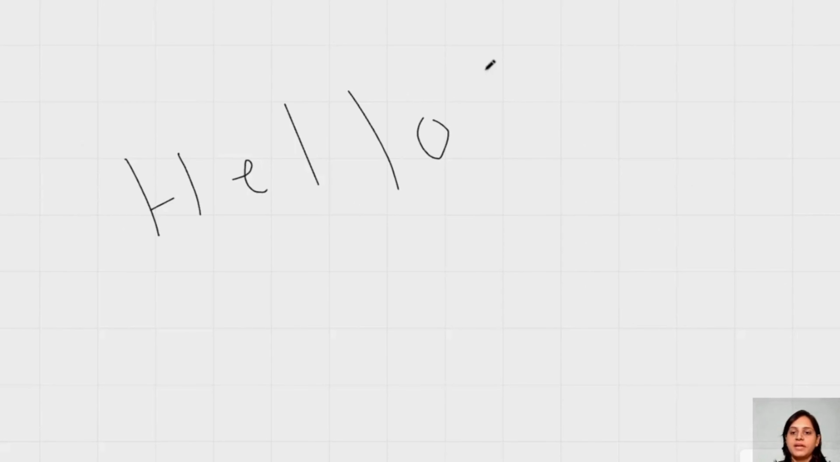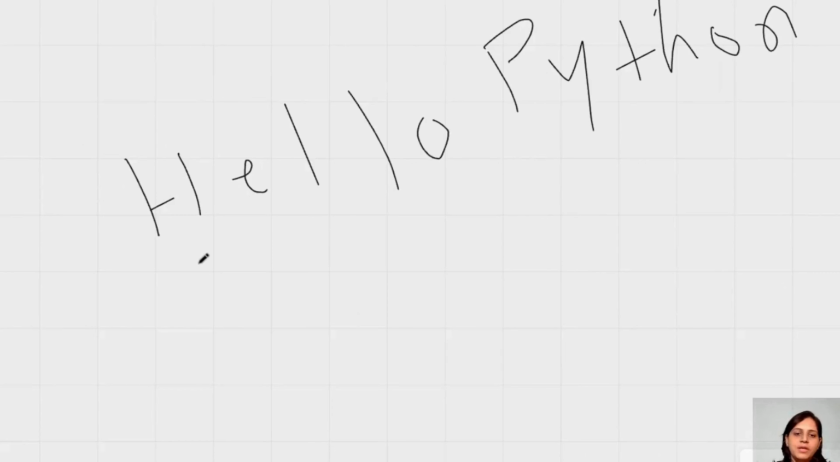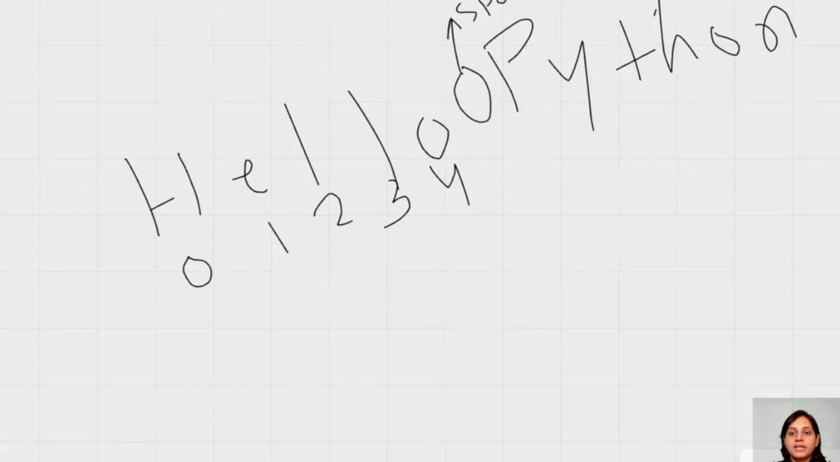So here I have written hello Python, correct? Now let us see how the length came to 12. What should be the index, guys? 0, this is 1, this is 2, this is 3, this is 4. There is a space here, right? Space. Observe, guys, space is also considered as an index. This is the 4th position. Space is also getting saved along with that.